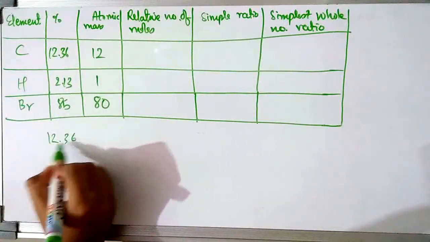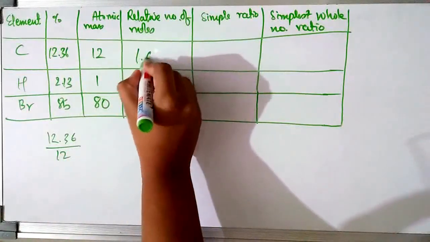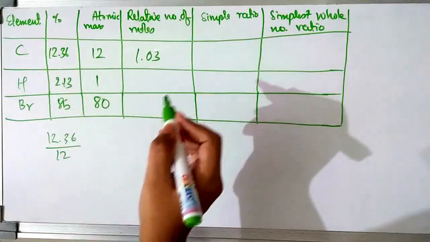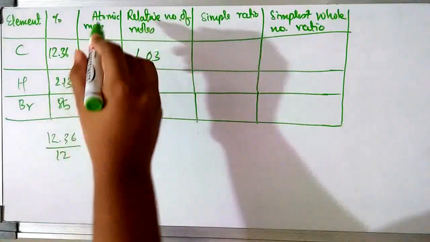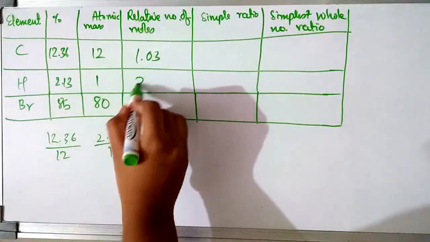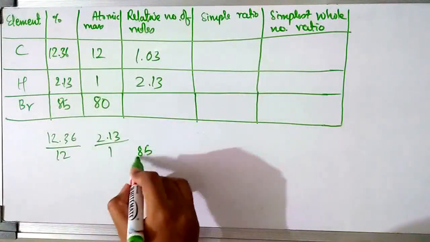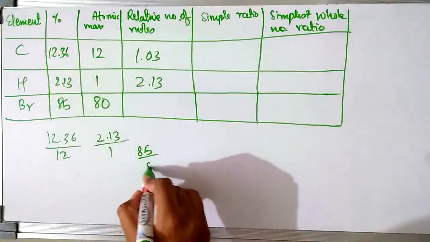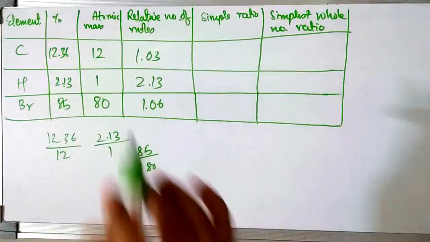So 12.36 by the atomic mass 12 gives 1.03. For hydrogen, 2.13 divided by 1 is 2.13 itself. Then for bromine, 85 divided by 80, we get somewhat 1.06.